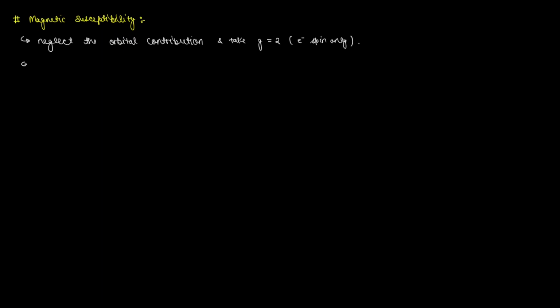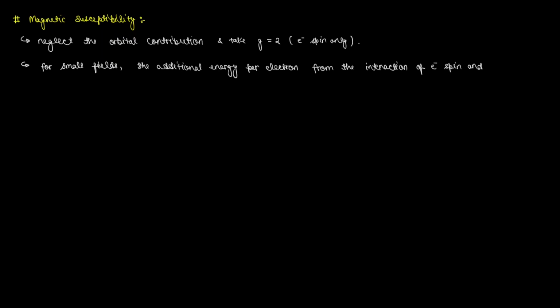Now, let's derive the magnetic susceptibility. Initially, we will neglect the orbital contribution and take g equal to 2. Now, for smaller fields, the additional energy for the electrons from the interaction of electron spin and the magnetic field is given by delta E equal to minus B dot the magnetic moment of the electron.